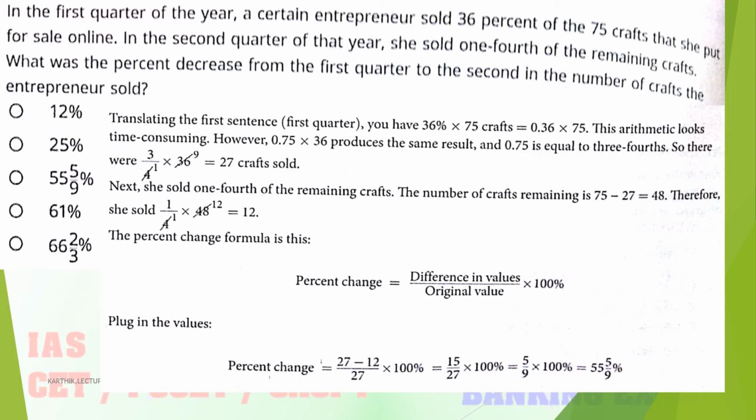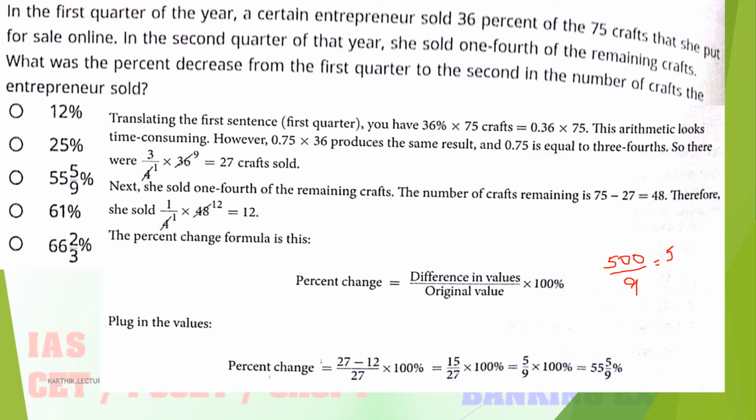I will tell you how to convert that value. Initially 5 into 100, 500, 500 divided by 9. 5 nines are 45, this value is over.